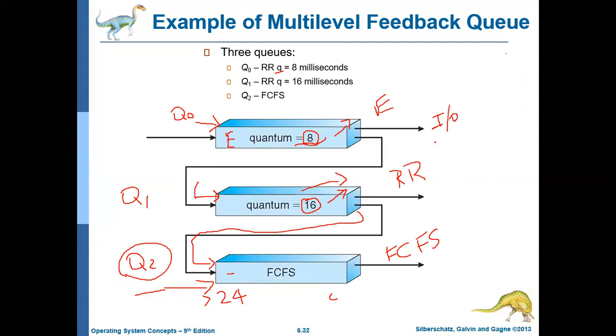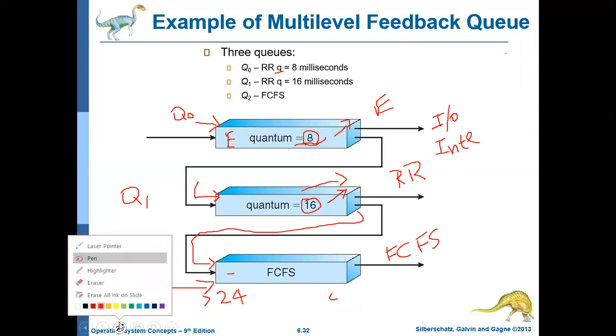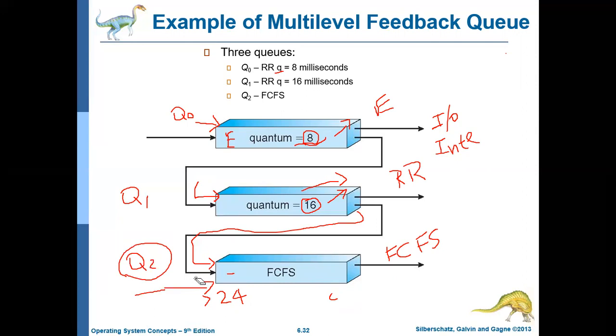Okay, so when there are no interactive processes or IO bound processes, then the operating system will execute the processes which demand more CPU access continuously for a period of time. Okay, so this is how this algorithm works. So why are we doing this? Why are we moving the jobs which continuously access the CPU for a long period of time to the lower priority queue? In the sense, to avoid starvation.